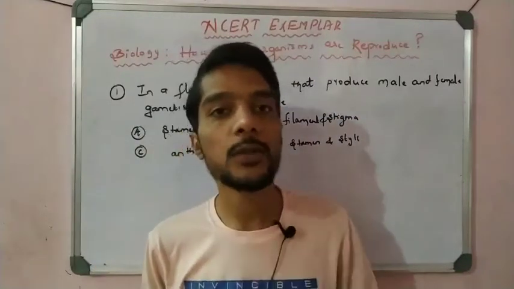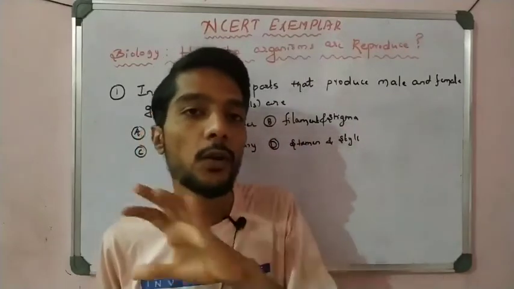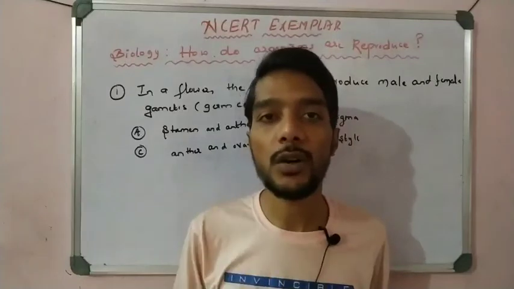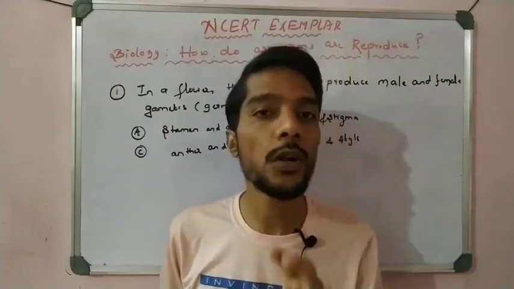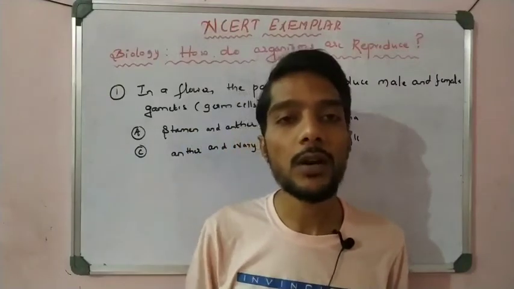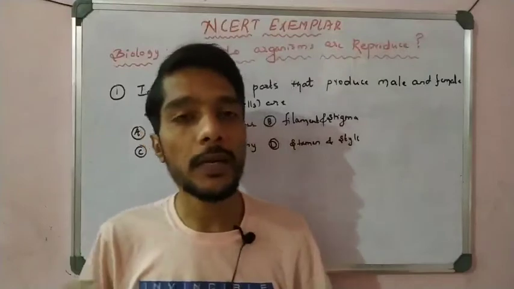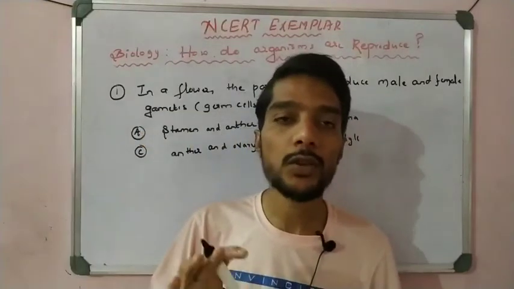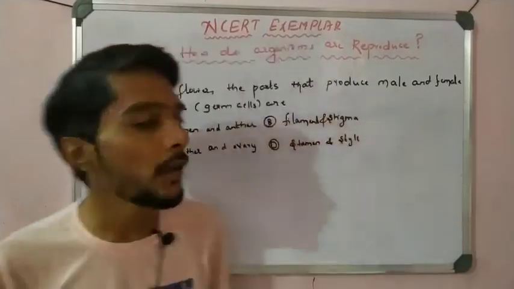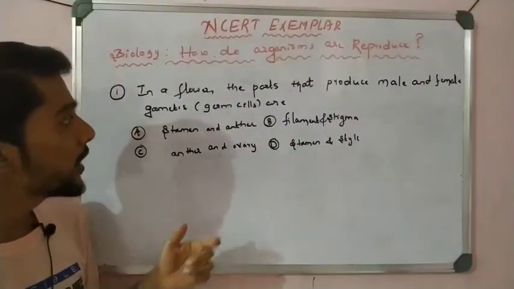So the multiple choice questions which I make in this video are based only on the sexual reproduction concept. We know that this chapter involves two concepts. One concept is asexual reproduction and one concept is sexual reproduction. But in this video we only cover the multiple choice questions based on sexual reproduction, right? So let us start with the first very important multiple choice question, that is number 1.